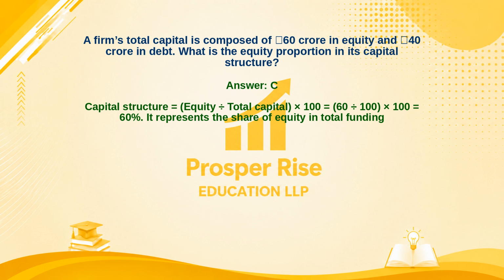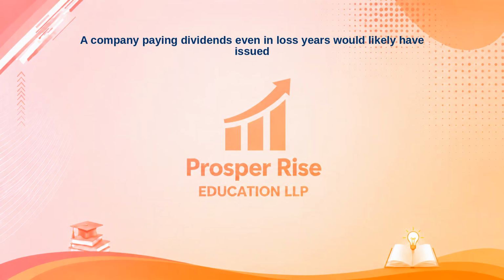Capital structure equals equity divided by total capital times 100 equals 60 divided by 100 times 100 equals 60%. It represents the share of equity in total funding. A company paying dividends even in loss years would likely have issued.